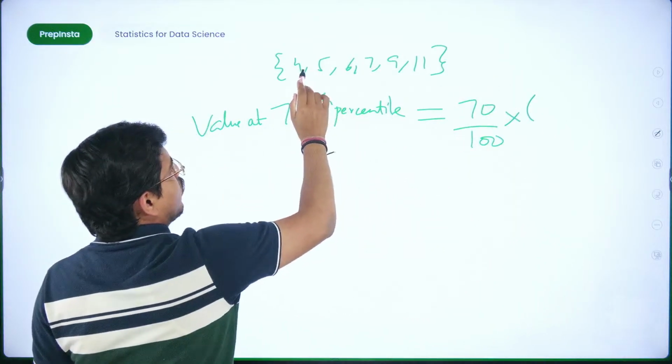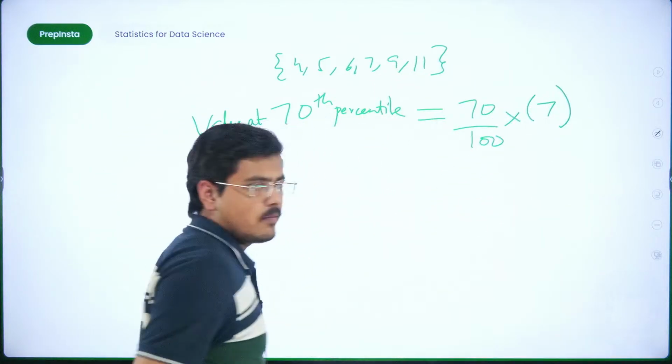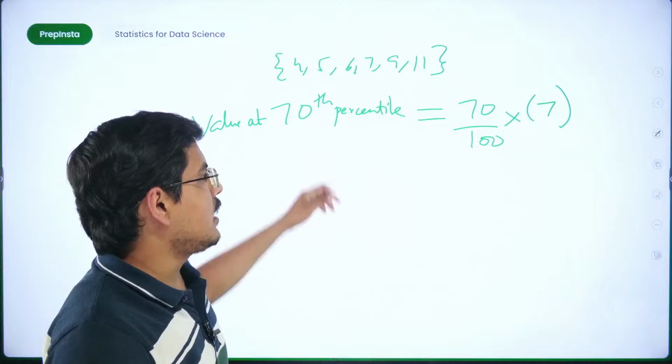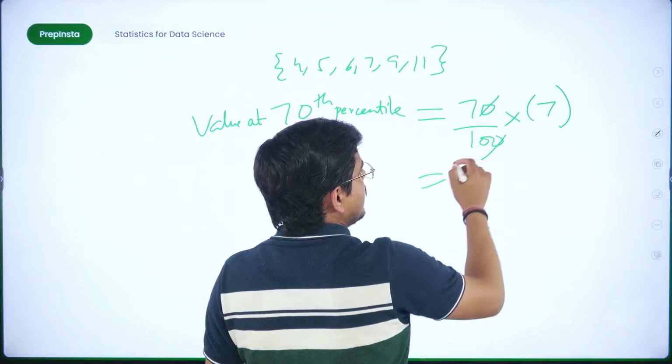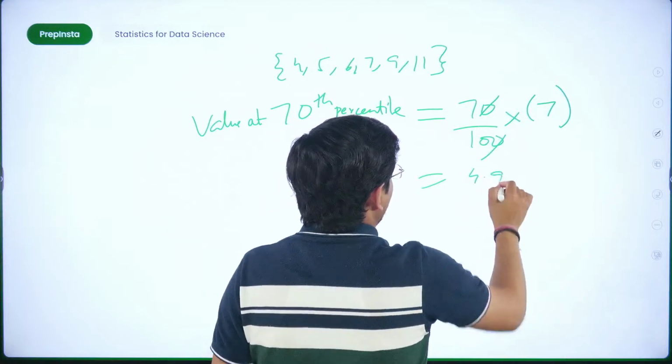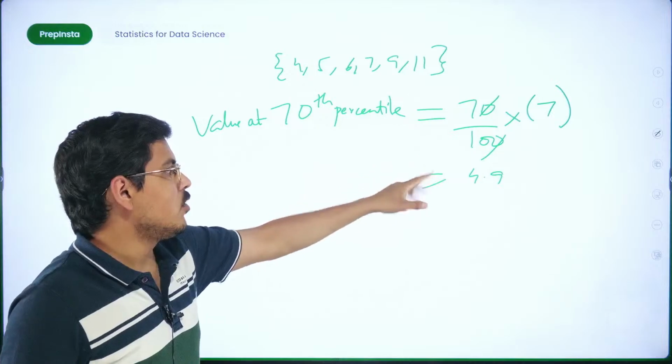Now what is n? 1, 2, 3, 4, 5, 6. n plus 1 is 7, fine. Now this is the kth percentile. What I'll do is I'll divide it. This gives me 7 7s are 49, 4.9. So this gives me value at 70th percentile is 4.9.